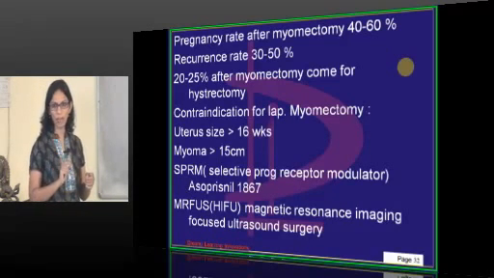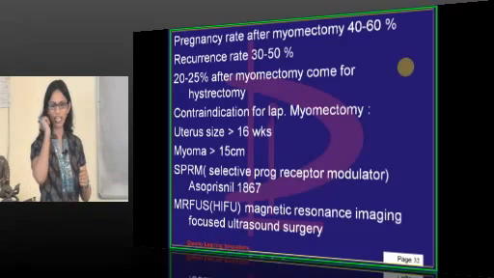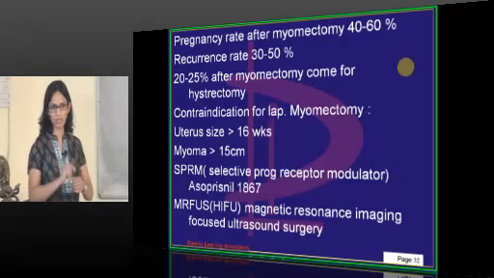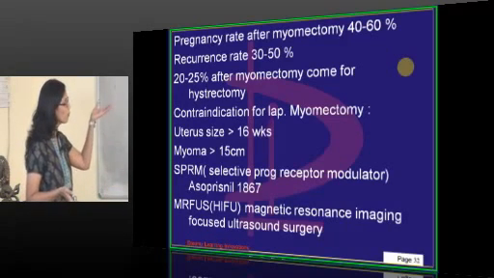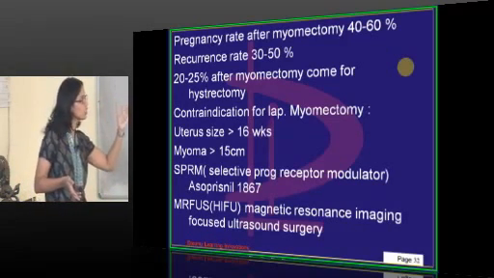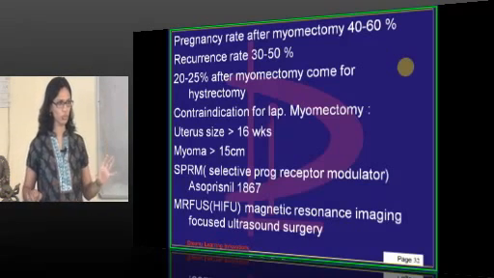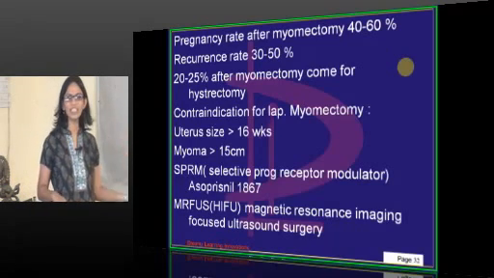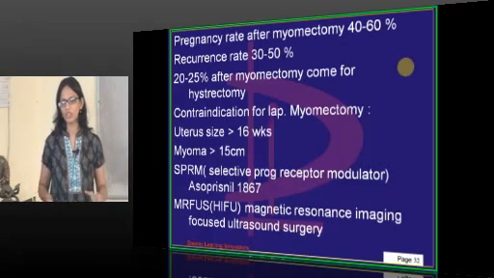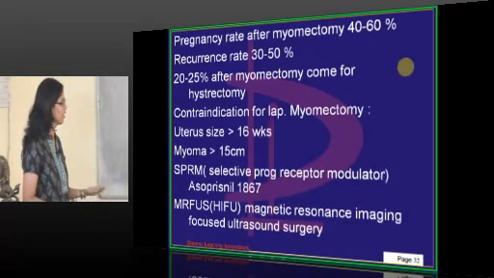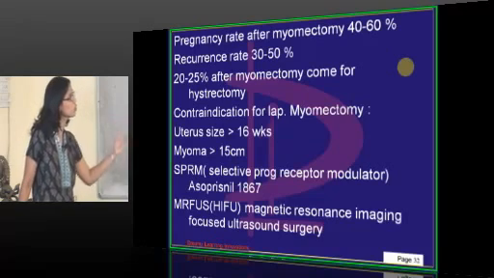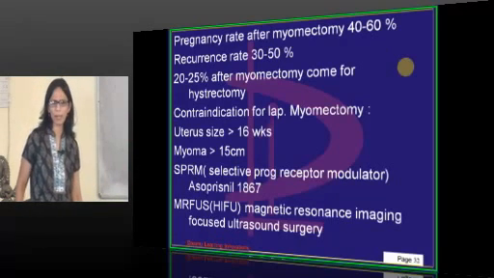So, while putting a primary port which is 10 mm, if the uterus is so big, it will directly go and hit into that uterus. Some space should be there. So, that's why uterus size more than 16 weeks, we don't. If myoma is more than 15 centimeter, obviously if the myoma is big, the uterus size has to be big. Then, those are the two contraindications for lap myomectomy.